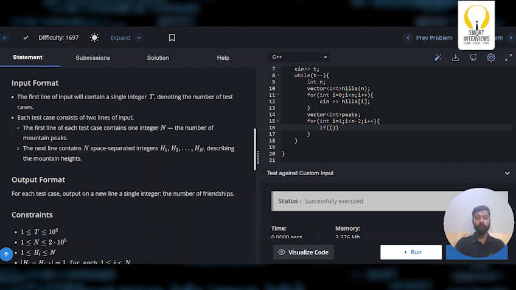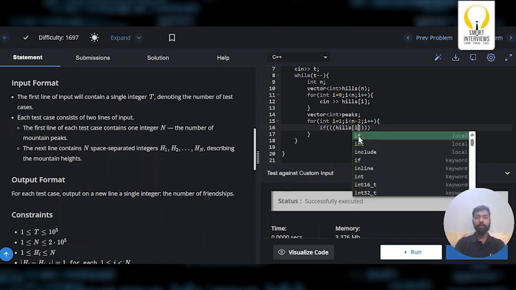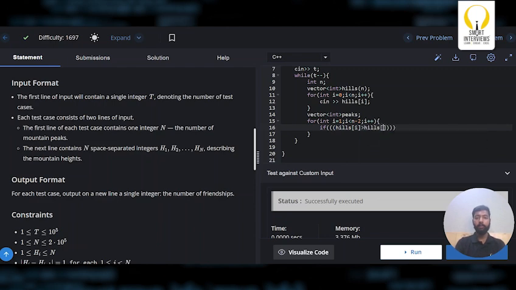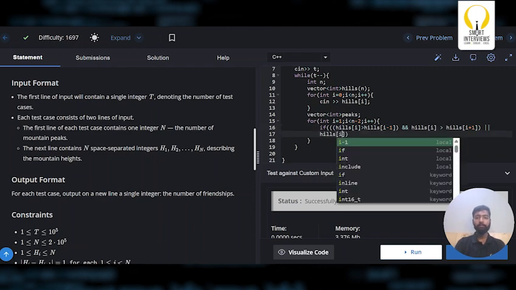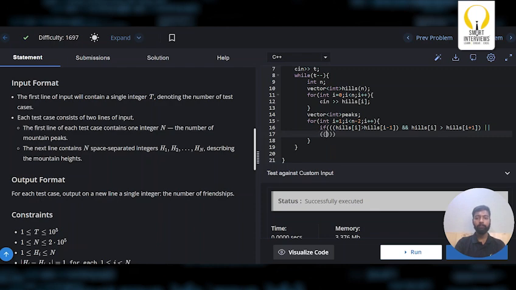If hills of I is greater than hills of I minus 1 and hills of I is greater than hills of I plus 1, or the other case would be hills of I is less than hills of I minus 1 and hills of I is less than hills of I plus 1.